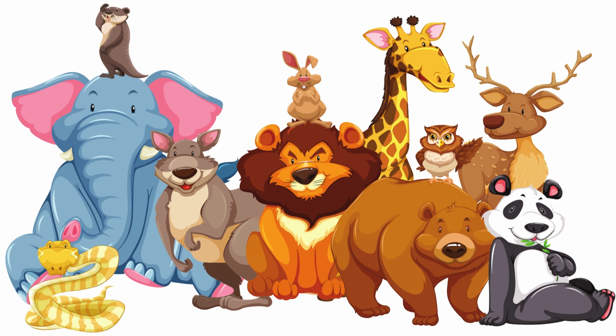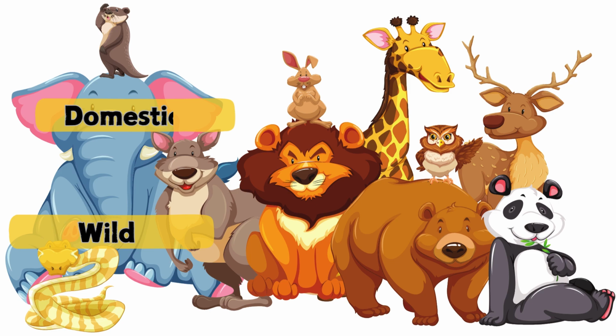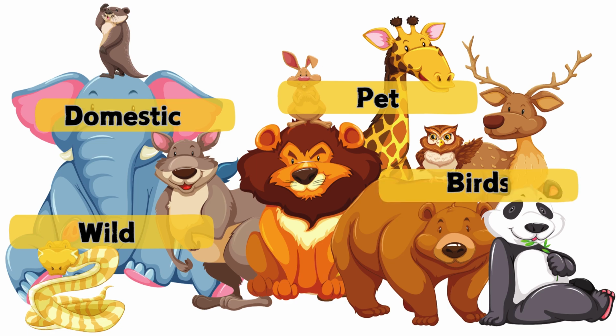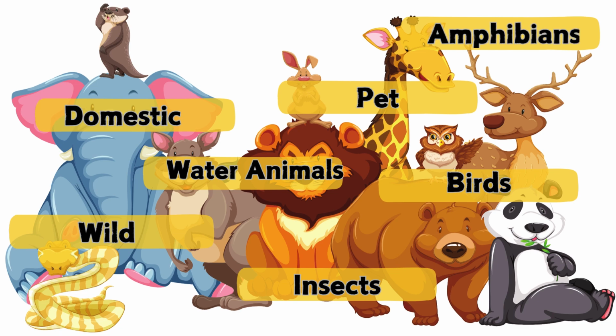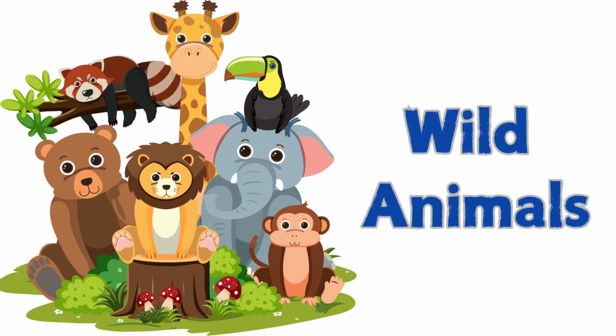Different types of animals are wild animals, domestic animals, pet animals, birds, insects, water animals, and amphibians. Now let's see these types of animals in detail.